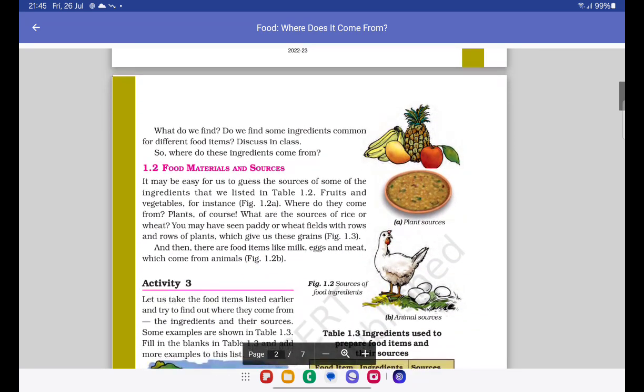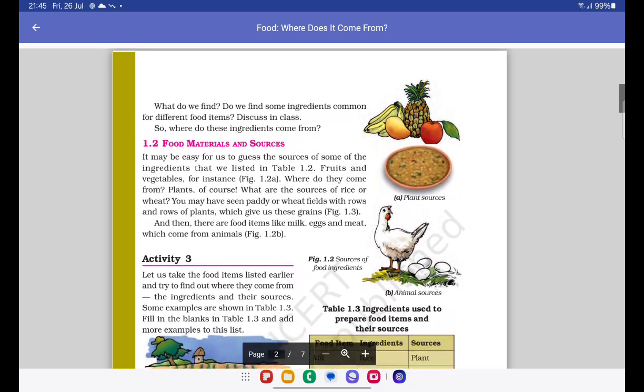What do we find? Do we find some ingredients common for different food items? Yeah, we do find them common, right? So where do these ingredients come from? Now this is the main question. Where do these ingredients come from?